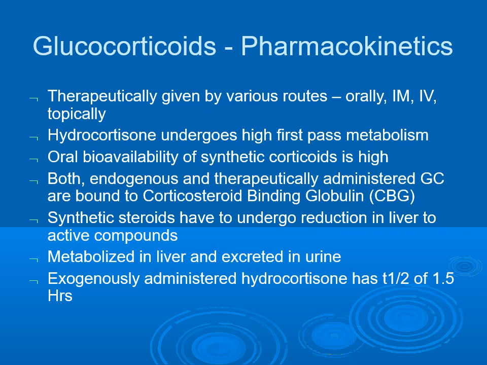Both endogenous and therapeutically administered glucocorticoids are bound to a specific protein that is known as corticosteroid binding globulin. Synthetic steroids undergo reduction in the liver to active compounds. They are metabolized in the liver and excreted in urine. Exogenously administered hydrocortisone has a plasma half-life of about 1.5 hours.